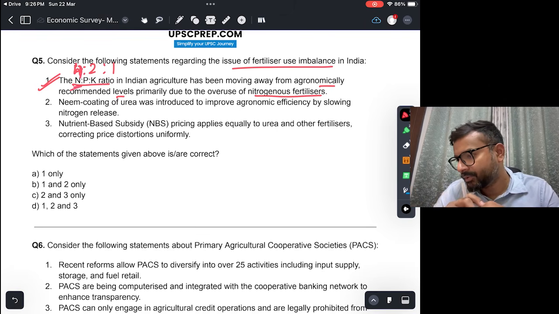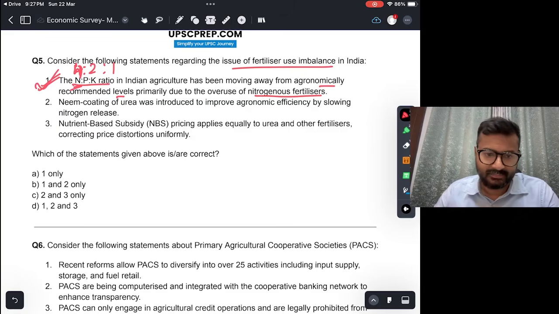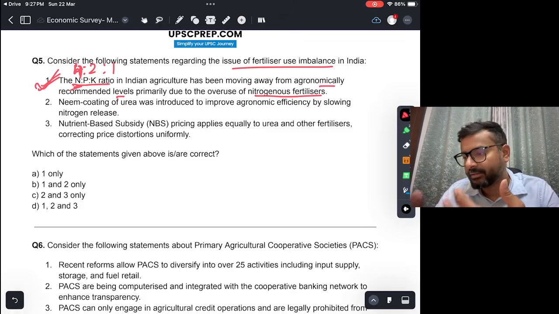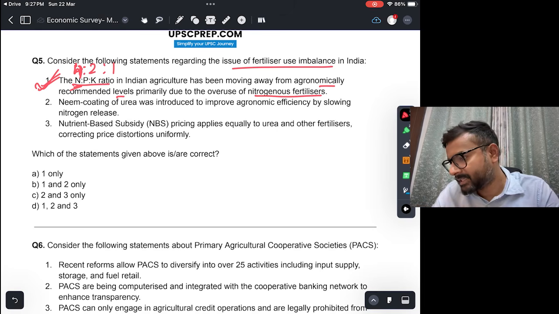Second, neem coating of urea was introduced to improve agronomic efficiency by slowing nitrogen release. This is also true. Neem coated urea is used so that nitrogen release is slowed down, and because of that the overall use of the fertilizer would be reduced and ज़्यादा जो agronomically recommended level है वहाँ तक जा सकेंगे. So this is true. Third, nutrient based subsidy pricing applies equally to urea and other fertilizers, correcting price distortions uniformly.